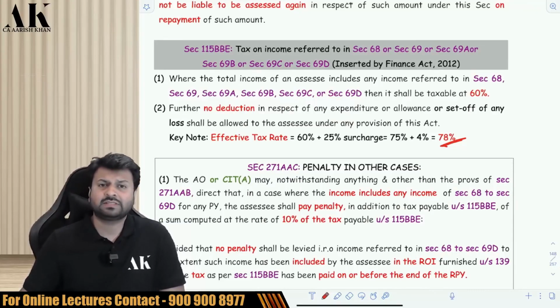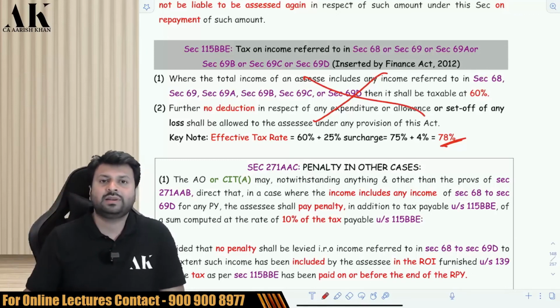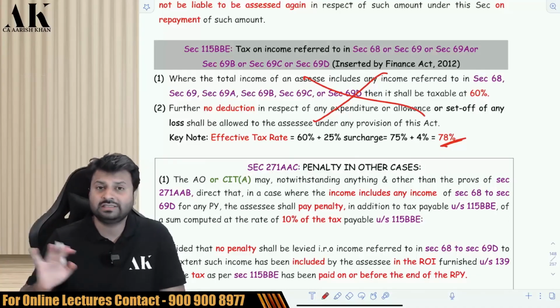60% tax, 25% surcharge, 4% cess is chargeable in all these cases. Plus, you will be liable for no deduction under any provision of the income tax law. All these incomes from 68 to 69D will be directly chargeable at 78% without deduction of any expense, any allowance, any set off of loss, nothing would be allowed.